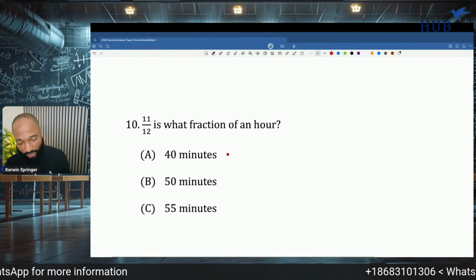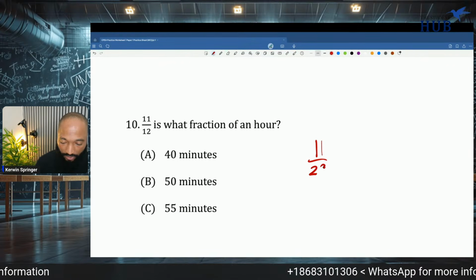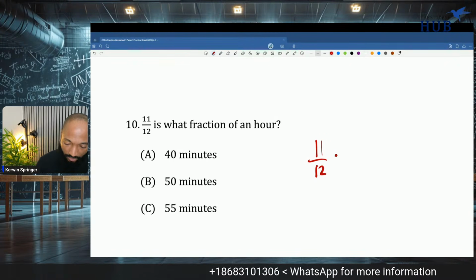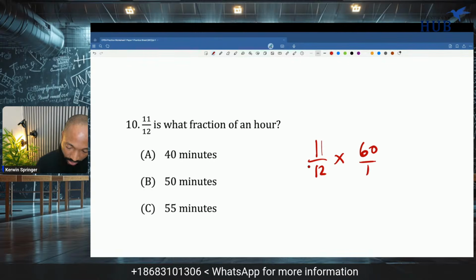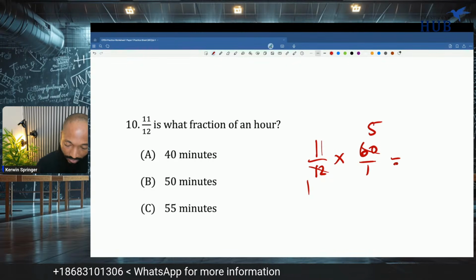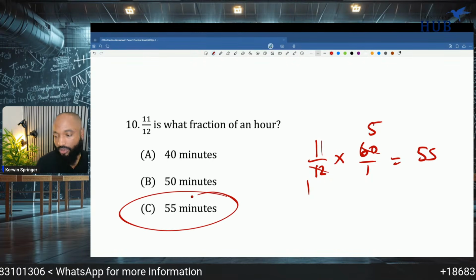11/12 is what fraction of an hour? So 11/12 of an hour. 12 into 60 is 5, 11 times 5, 55 minutes.